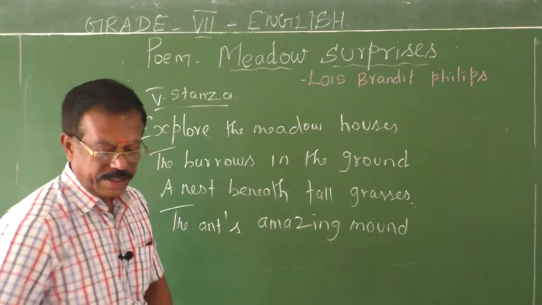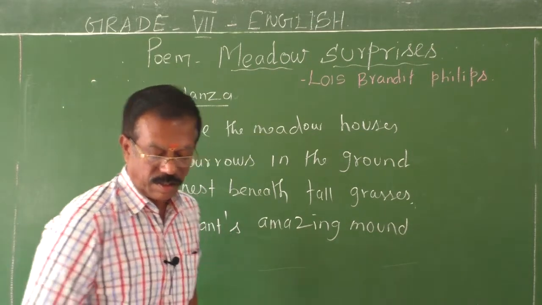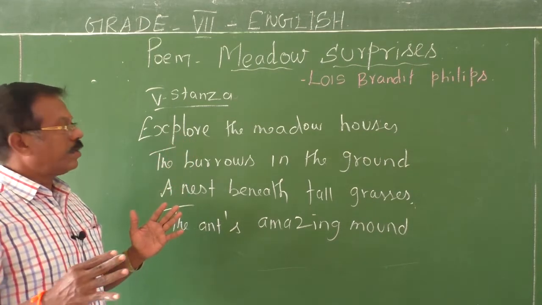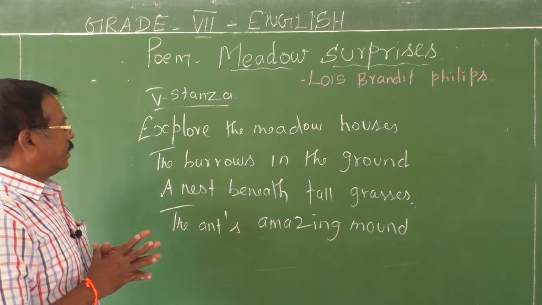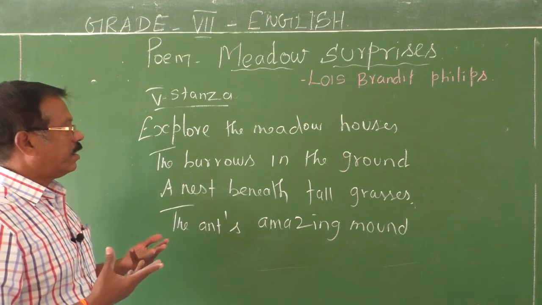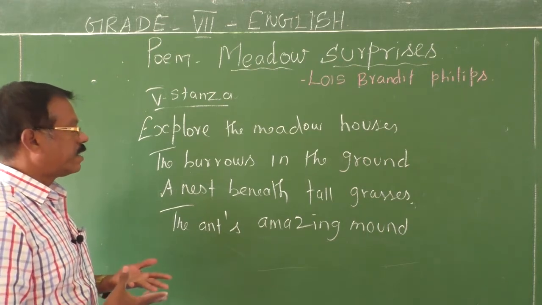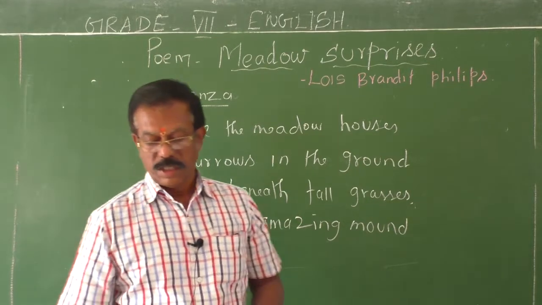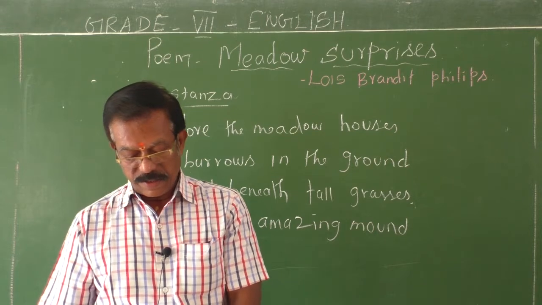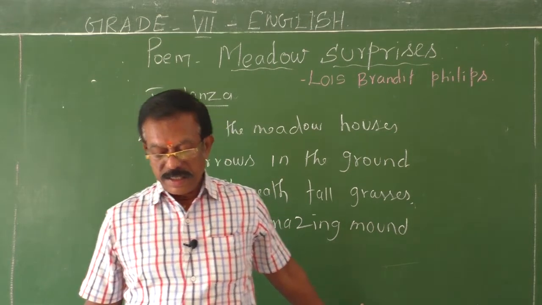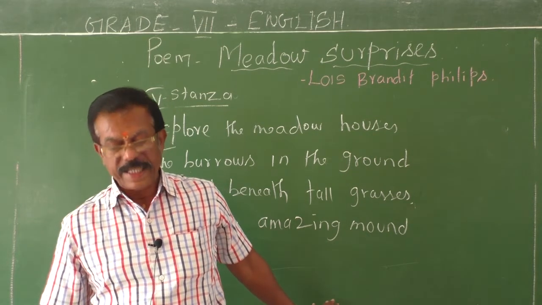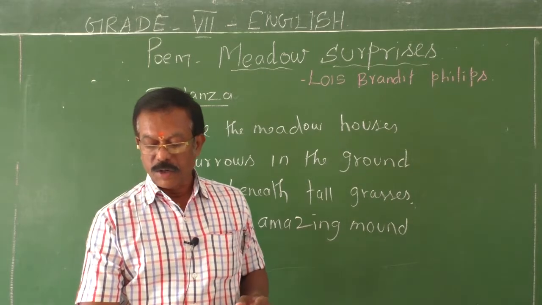Okay, let me read the lines of the fifth stanza of this poem. Look at, children, listen to me carefully. Explore the meadow houses, the burrows in the ground, a nest beneath tall grasses, the ants' amazing mount. So here you have to understand. See the phrase meadow houses. These are the burrows or holes made by the animals like a rabbit in the ground. They are called meadow houses.